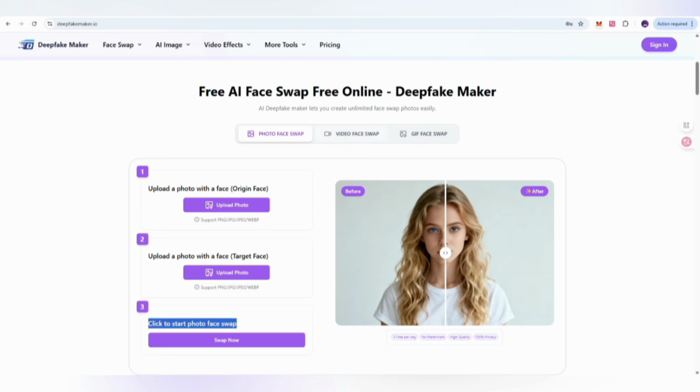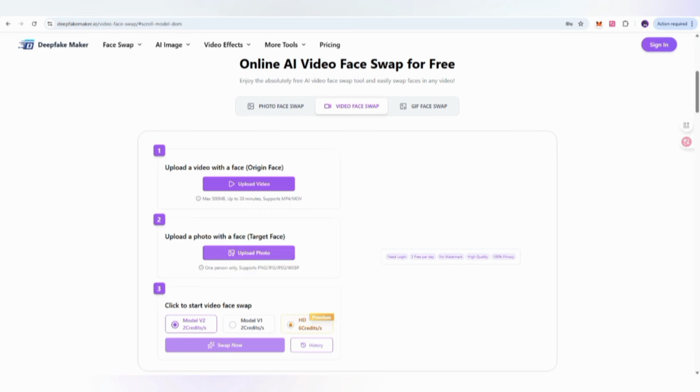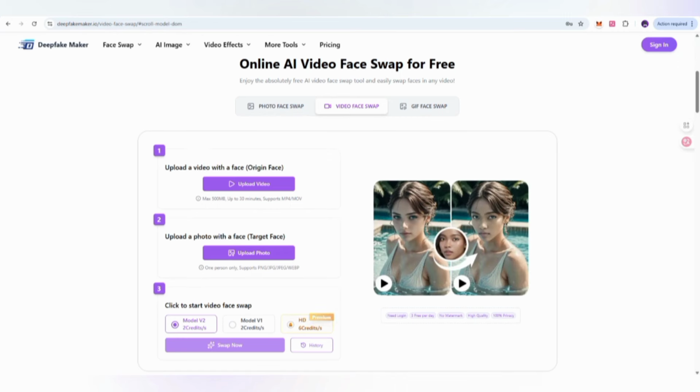If you go for face to video, face swap, that is also like this. Upload your video on which you have the original face, and there you have to put the face that you want to replace. Next you have to select the V2 model with credit. There is also HD, the quality for video. And next you have to click on swap. In this way you can make your face swap through the Deepfake Maker website.